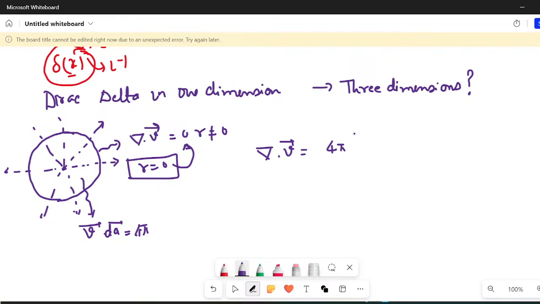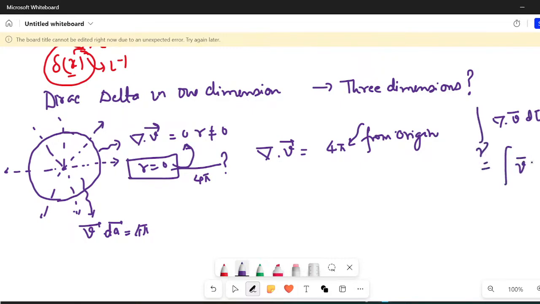So the problem was this: del dot v vector should give me 4 pi, and this 4 pi should come from the origin, because for all other points del dot v vector is 0. So at r equal to 0, this 4 pi contribution should come from there. Only in that case can we say that this theorem is valid. Obviously this theorem is valid; there is no exception to the Gauss divergence theorem.